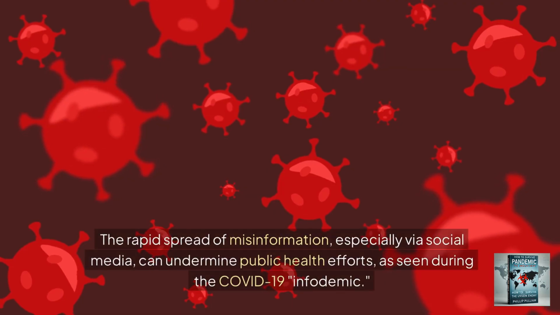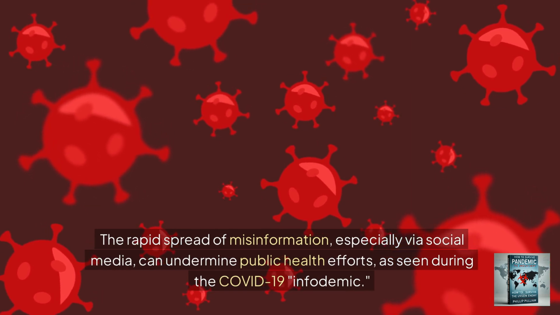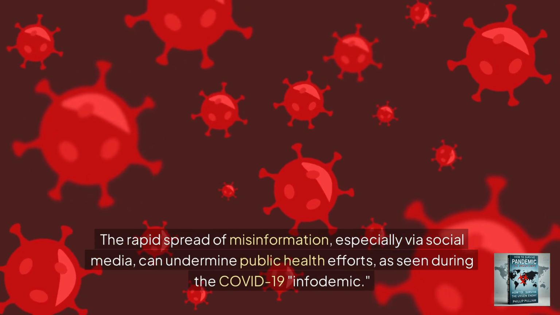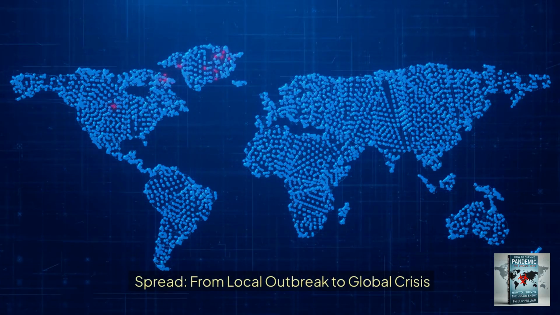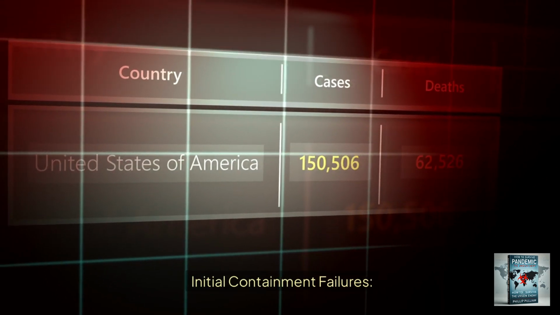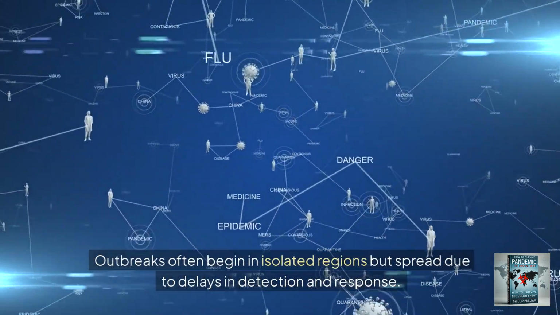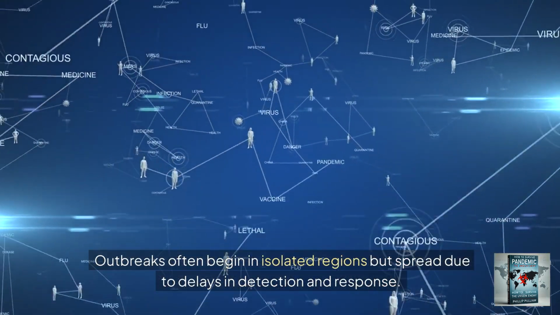The rapid spread of misinformation, especially via social media, can undermine public health efforts, as seen during the COVID-19 infodemic. Spread from local outbreak to global crisis. 1. Initial containment failures. Outbreaks often begin in isolated regions but spread due to delays in detection and response.